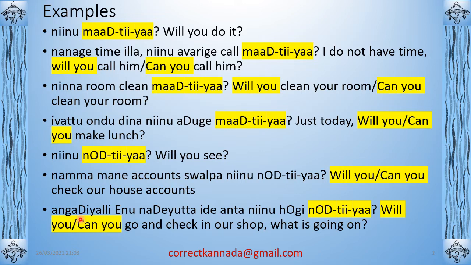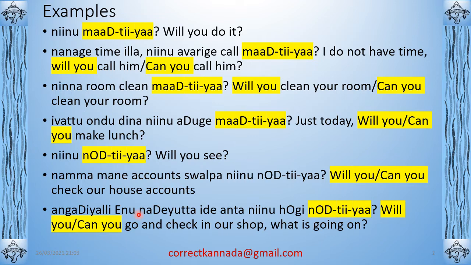Okay. Next one. ಅಂಗಡಿಯಲ್ಲಿ ಏನು ನಡೆಯುತ್ತೆ ಇದೆ ಅಂತ ನೀನು ಹೋಗಿ ನೋಡ್ತೀಯಾ? So, will you go or can you go and check in our shop what is going on? ಅಂಗಡಿ, shop. ಅಂಗಡಿಯಲ್ಲಿ, in the shop, ಏನು ನಡೆಯುತ್ತಾ ಇದೆ. This is continuous tense. What is happening? What is going on? Nade is to walk, but nade also means occurrence of an event. So ಏನು ನಡೆಯುತ್ತಾ ಇದೆ. Okay.